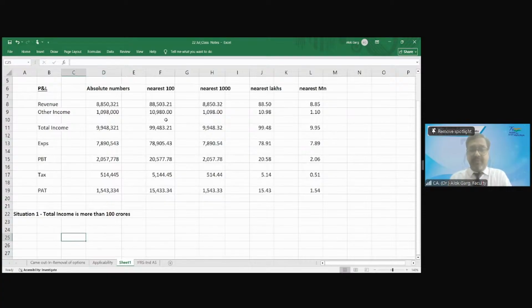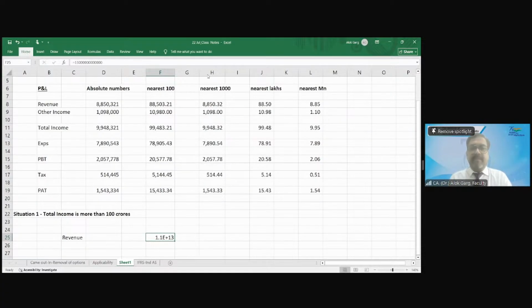Why it is important, let me tell you. Revenue. Reliance's revenue is 11 lakh crore. So 11 lakh, then crores, 1, 2, 3, 4, 5, 6, 7. Okay.